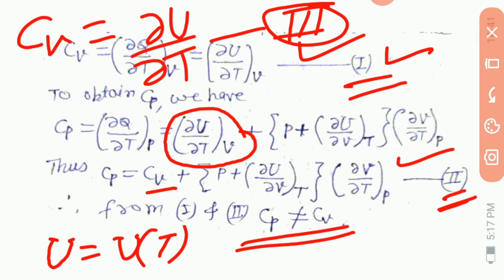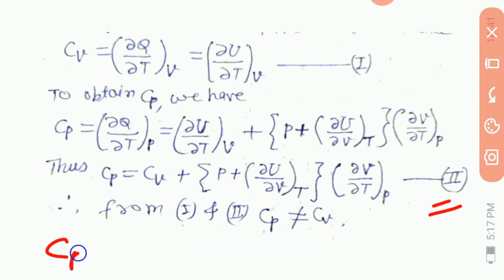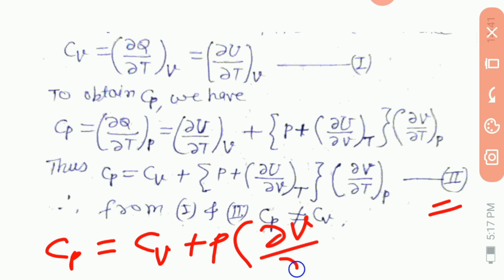And this equation second gives Cp is equal to Cv plus P into ∂V/∂T at P. Suppose this is number 4.